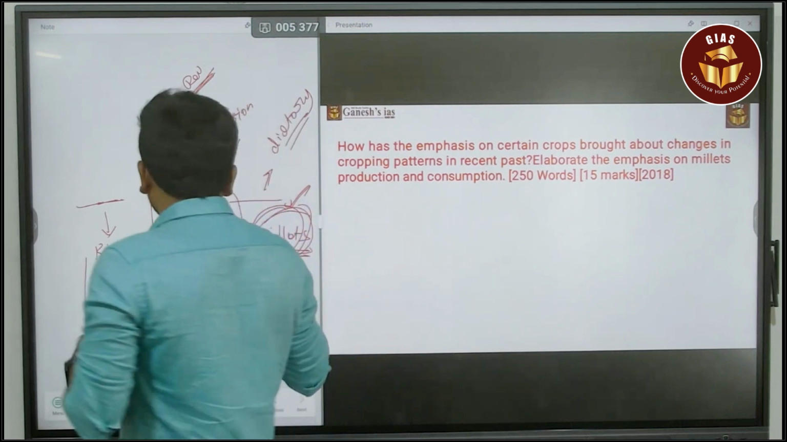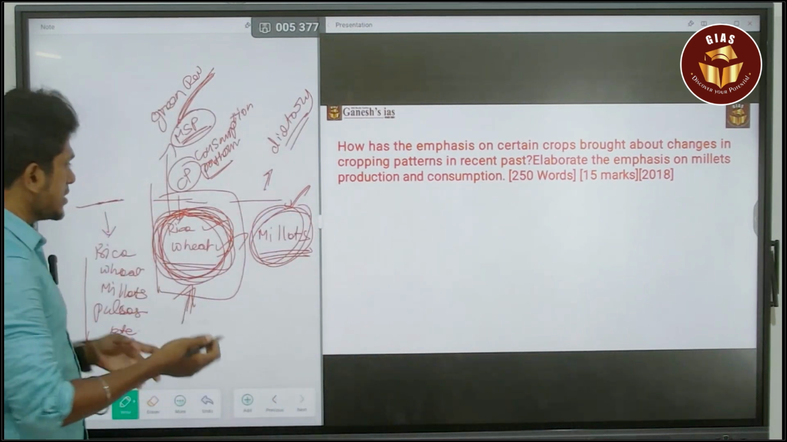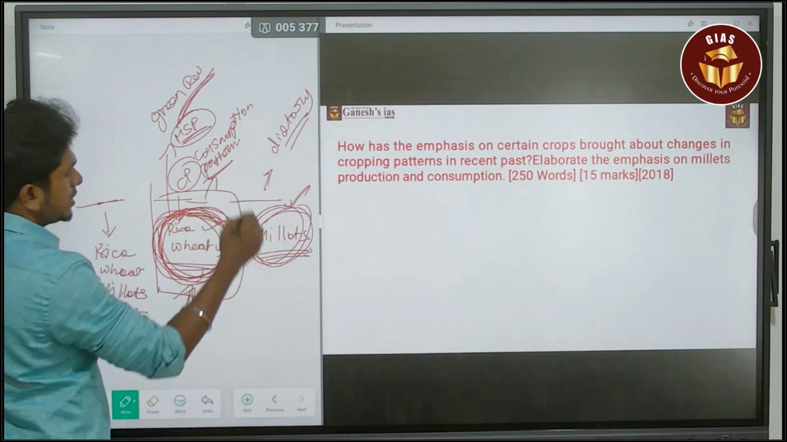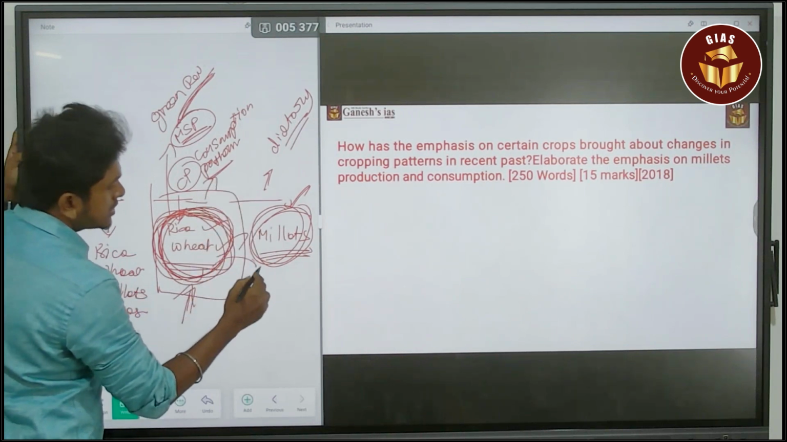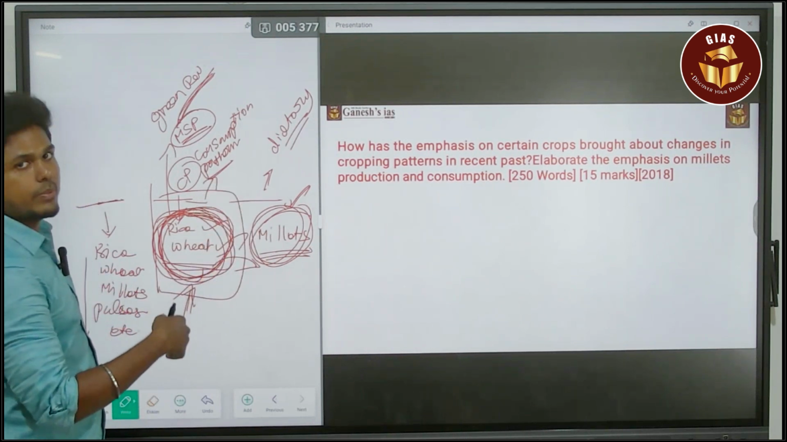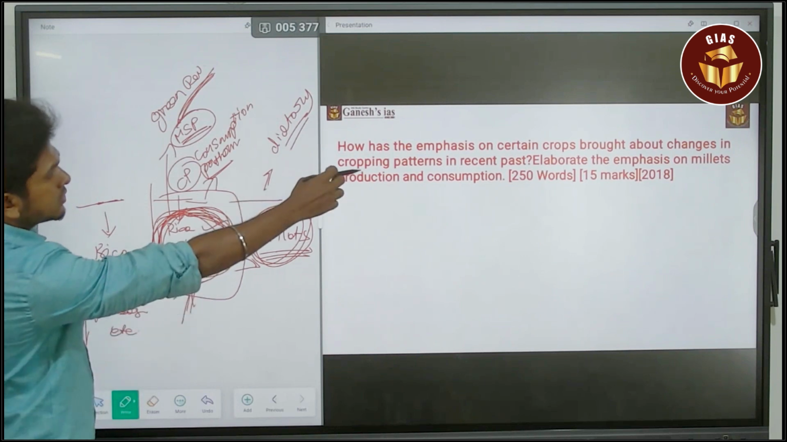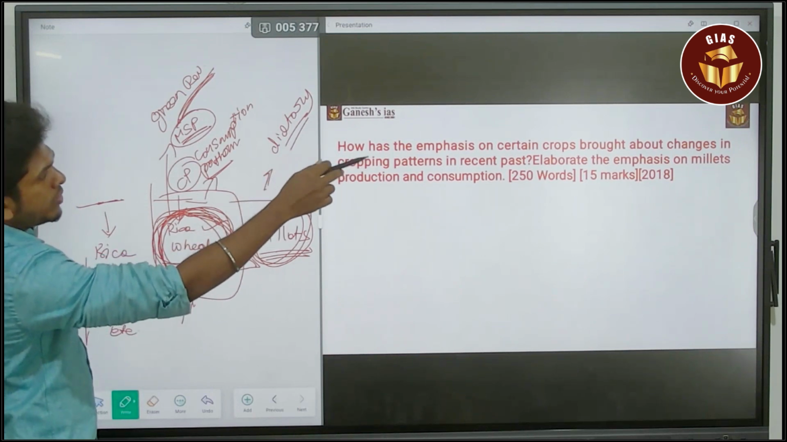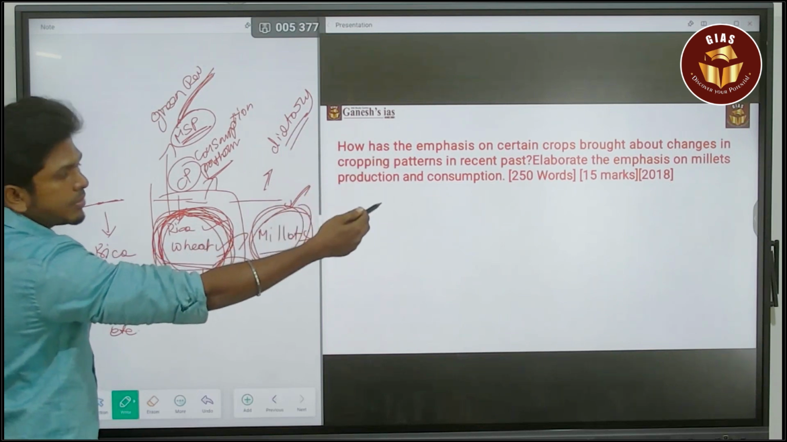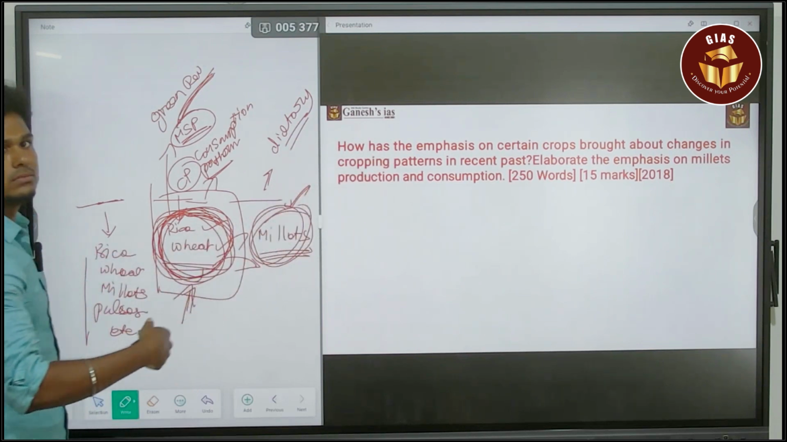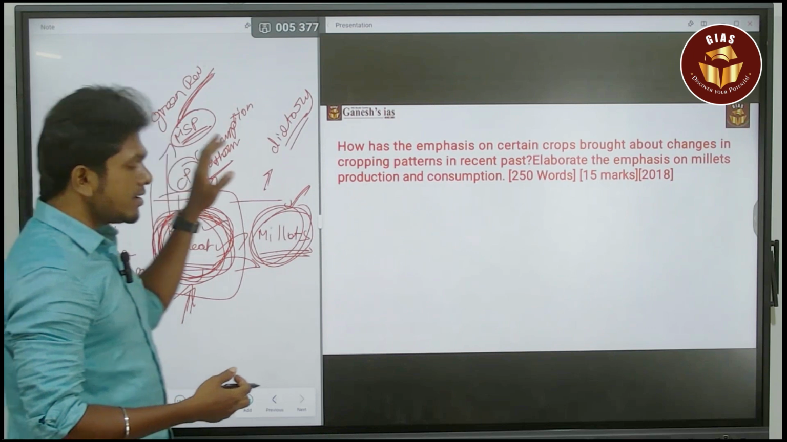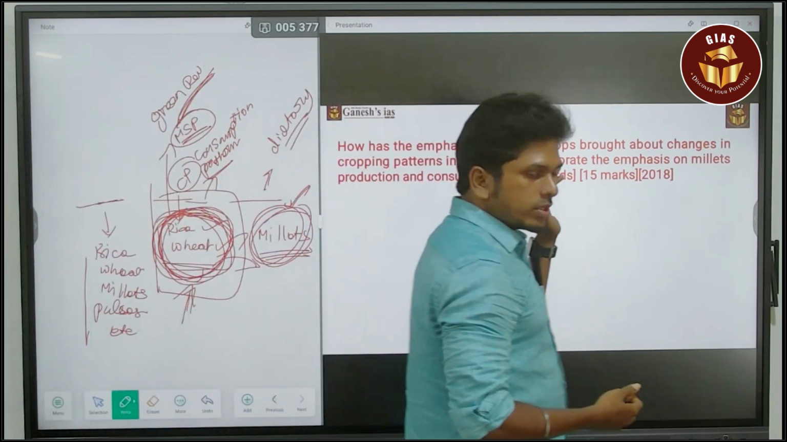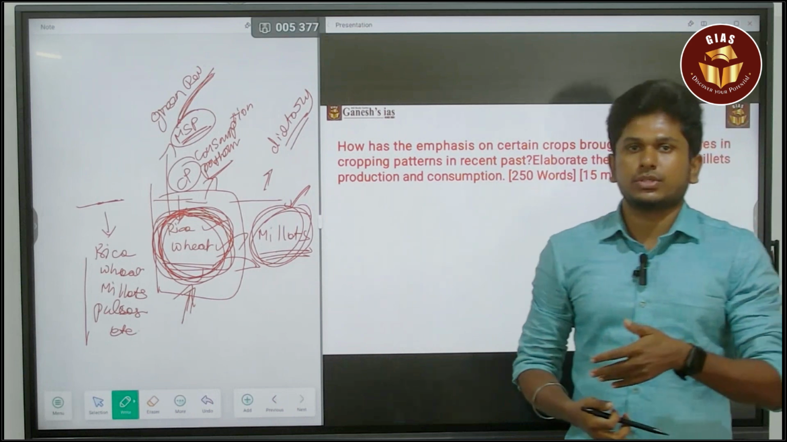It is happening in present day, but still rice and wheat are the dominant players in this cropping pattern, but now it is shifting towards millet. That is what the question is asking: How has the emphasis on certain crops brought about the changes in the cropping pattern in recent past? So you have to say all these things. By the way, you can address only this first part of the question.